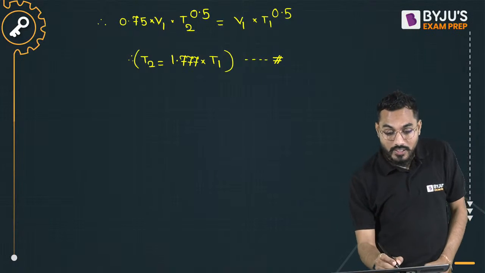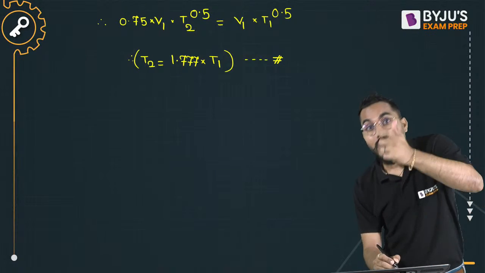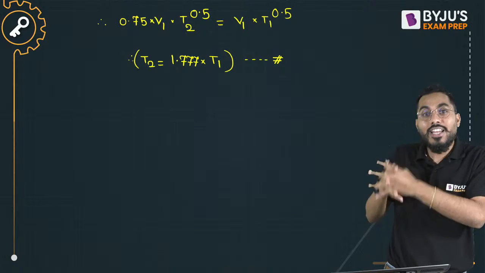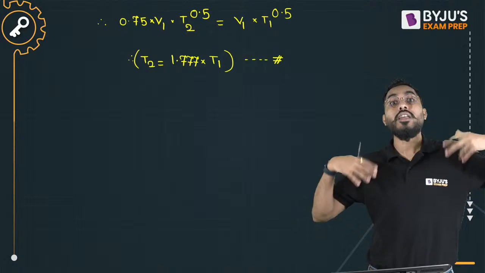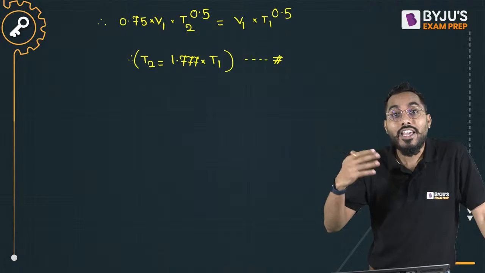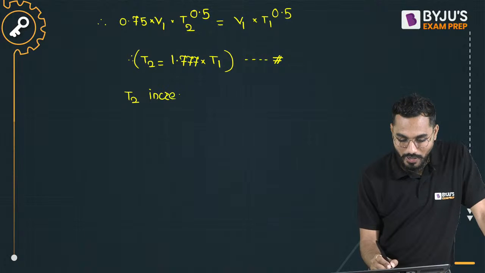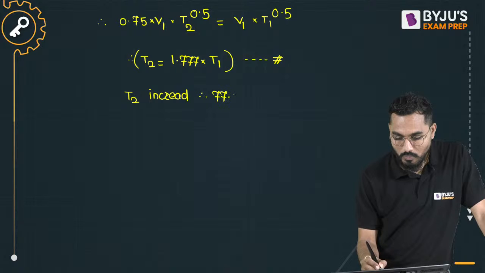That means, can I say that the tool life T2 is greater, because the factor by which I am multiplying T1 is greater than 1? So the tool life has increased by how much percent? Can I say that it is increased by 77.7%?